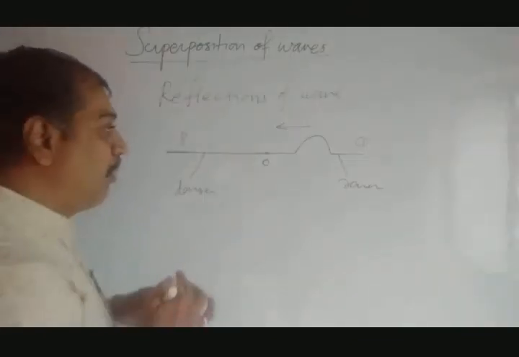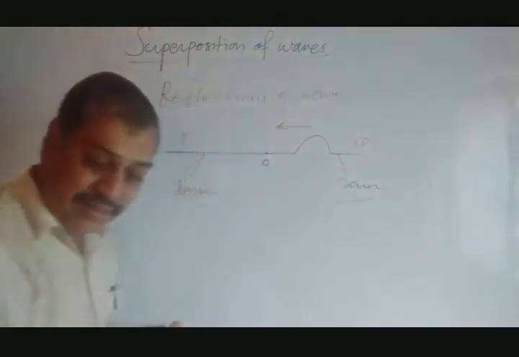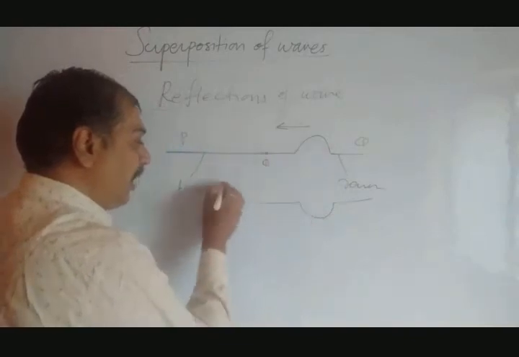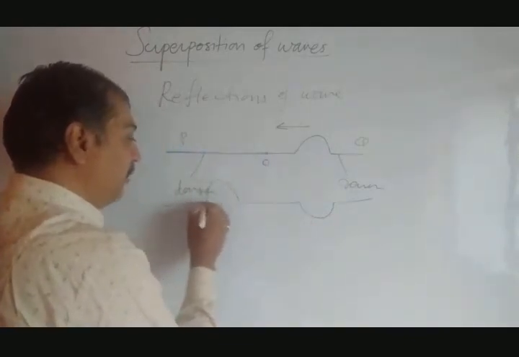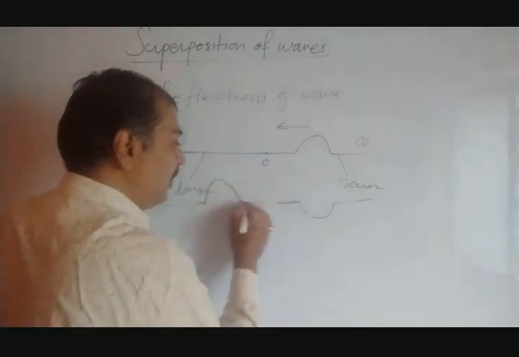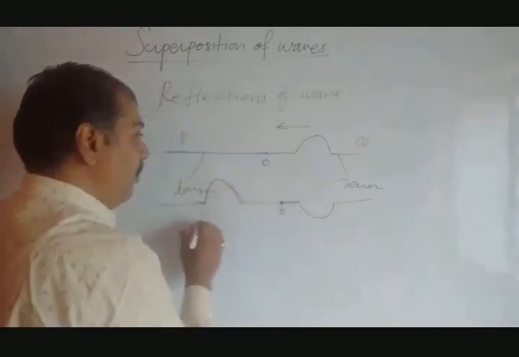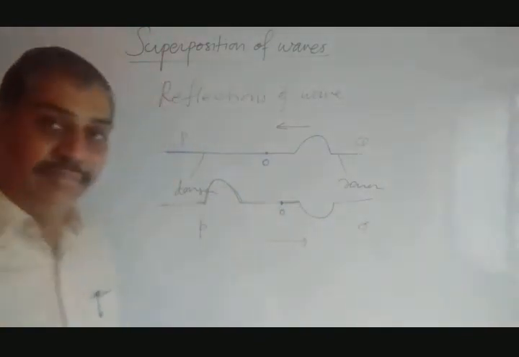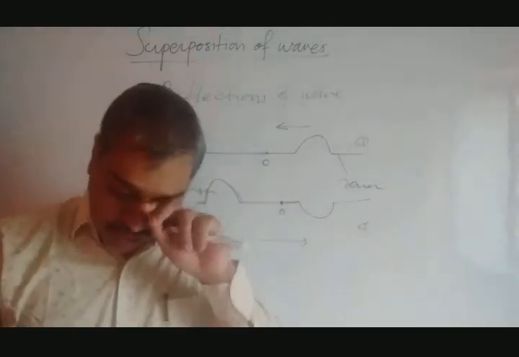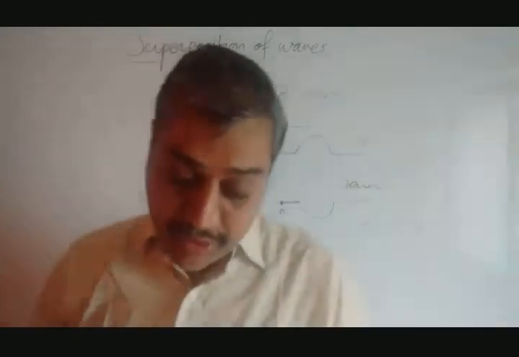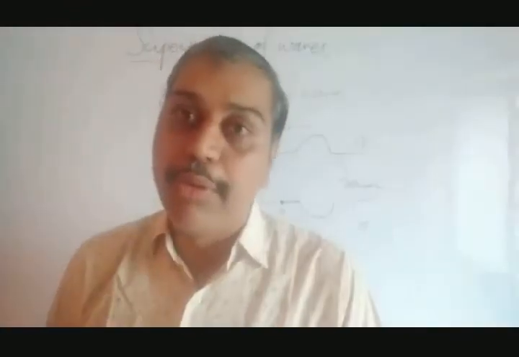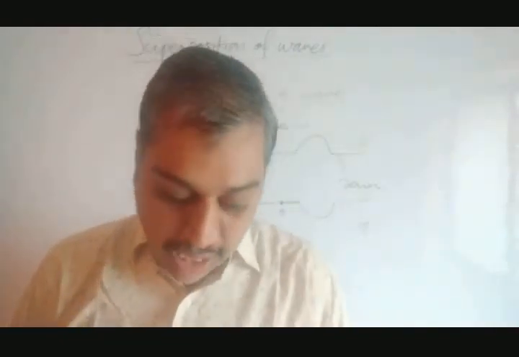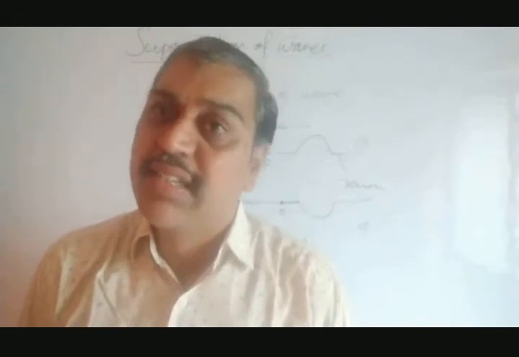Definitely. Just look at the bottom now, what they have done. They have shown it like this. So it will be reflected as a trough, and this wave goes further like here. So this would be the large string, and here is the point of intersection O, here it is P, and here it is Q. And this is a reflected wave like this. I hope you got this. Once you understand figures 6.1 and 6.2 from your book, then you can understand figure 6.3. It is very simple to understand.